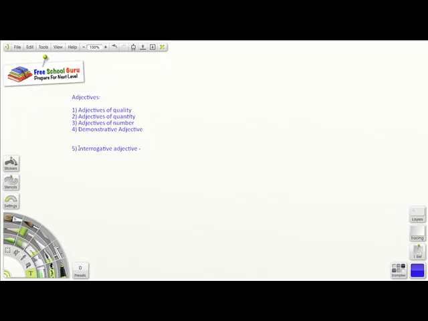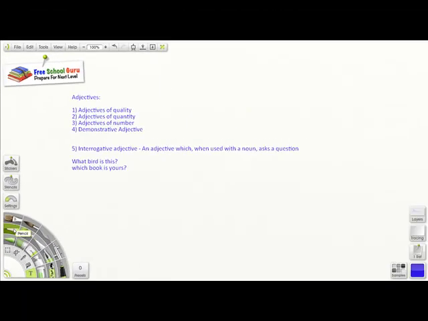So let's write this definition. An adjective which, when used with a noun, asks a question. Let's try to understand with the help of a few examples. What bird is this? Next, which book is yours?